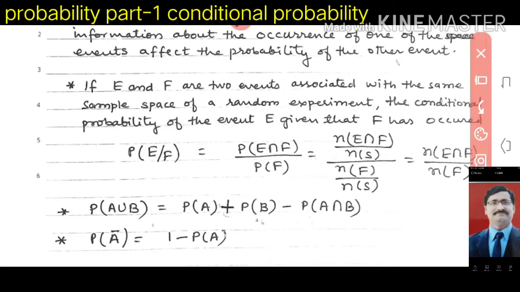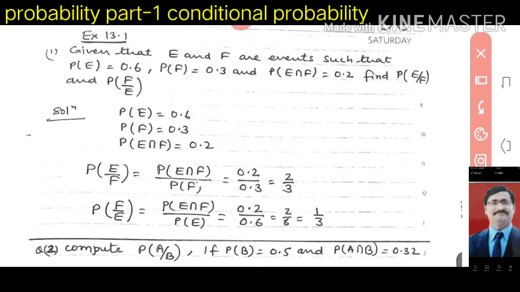Look here, two more formulas we have. P(A union B) will be equal to P(A) plus P(B) minus P(A intersection B), and P(A not) will be equal to 1 minus P(A). P(A not) means the probability of the event A not happening, which equals 1 minus the probability of A. These formulas we already did in 11th class, in sets. There we had n, now we will have probability.